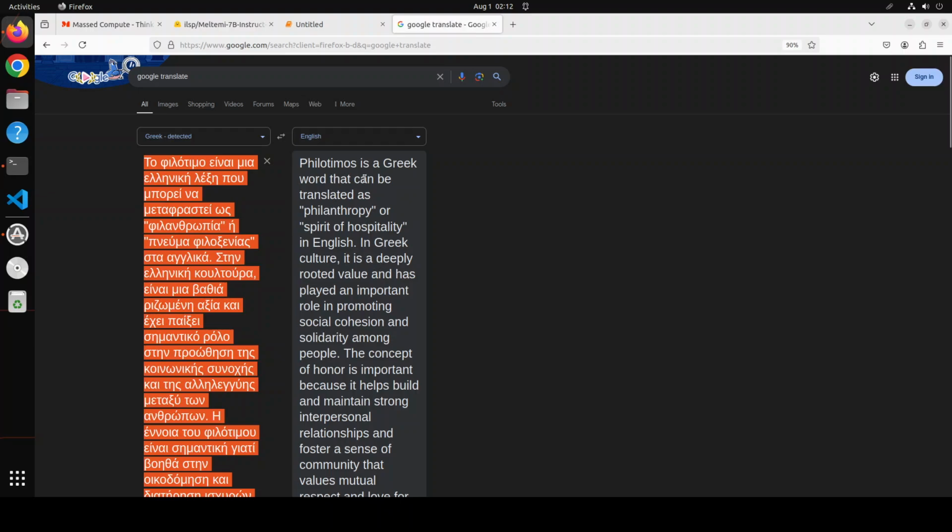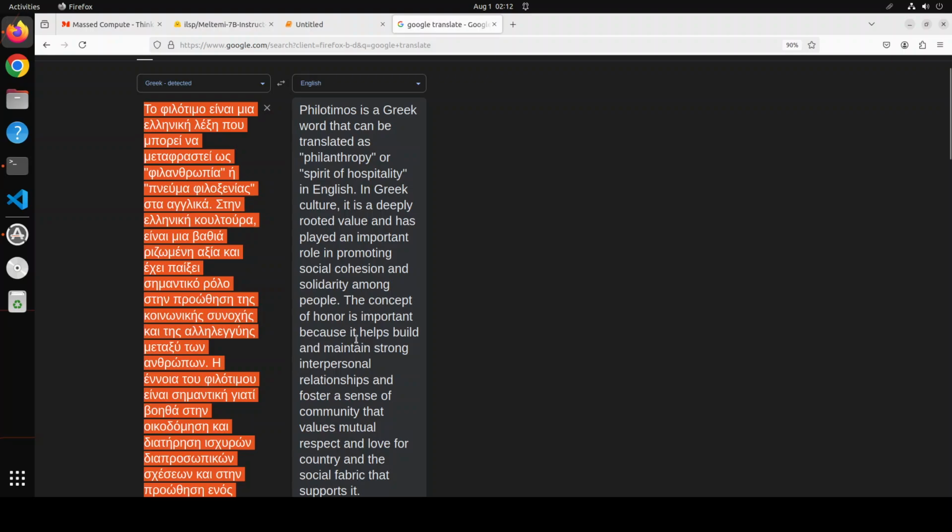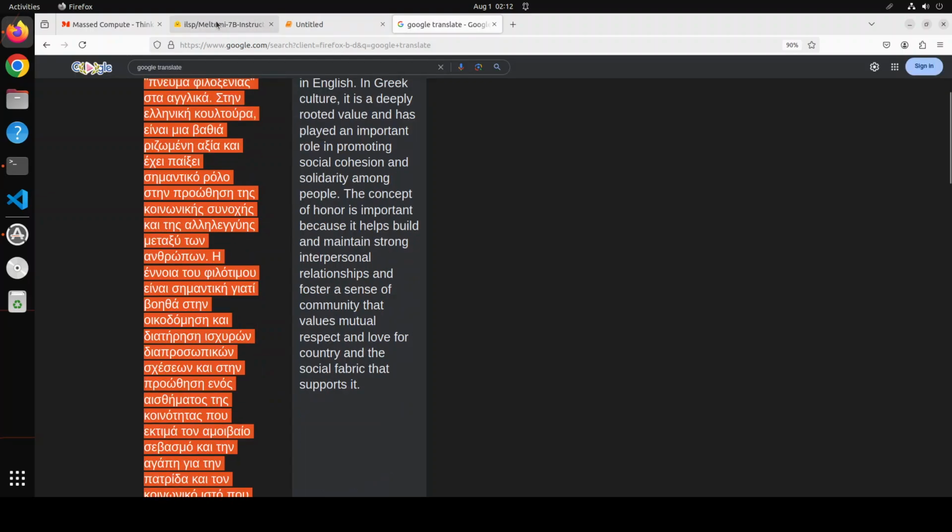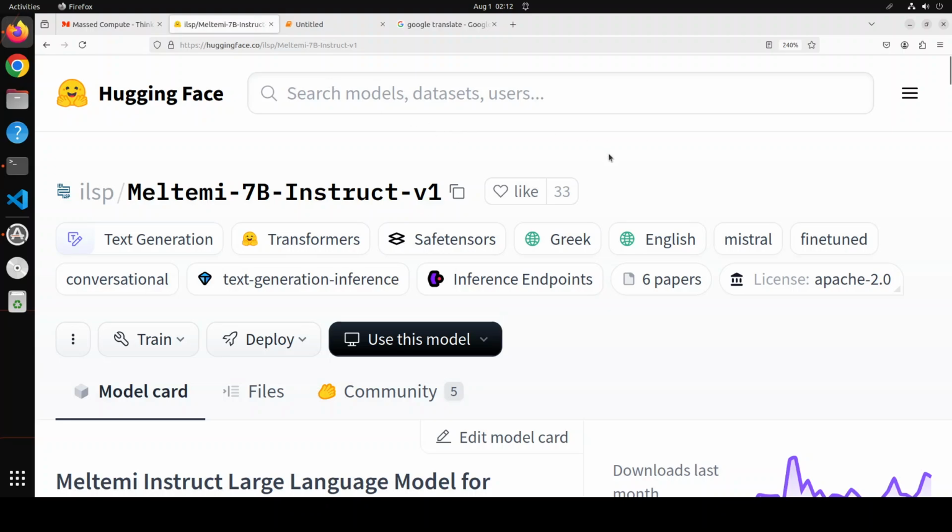And it says Philotimos is a Greek word that can be translated as philanthropy, okay, and hospitality. In Greek culture, it is a deeply rooted value and has played an important role in promoting social cohesion and solidarity among people. The concept of honor is important because it helps build and maintain strong interpersonal relationships. Looks really good. So you can see that the quality of the model is really quite cool, and it is grounded in Greek language, Greek culture. Very good to see.